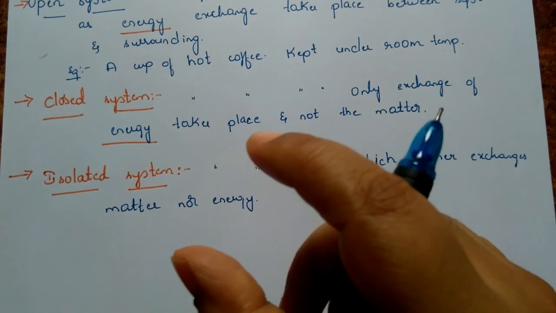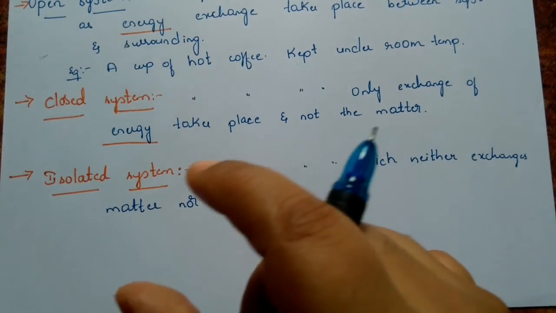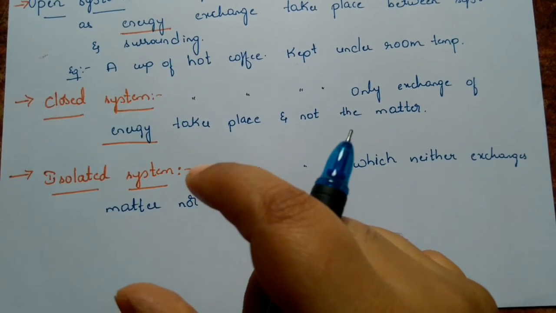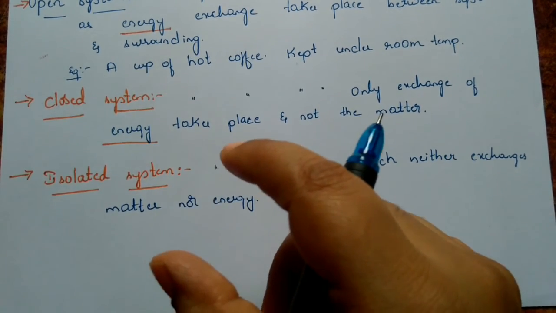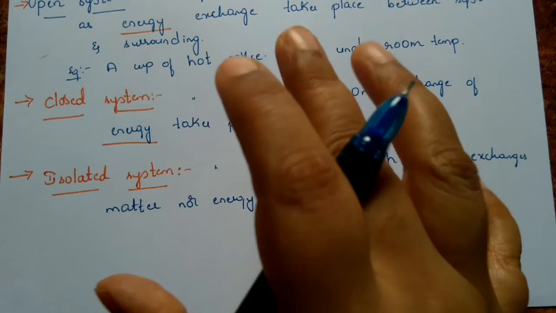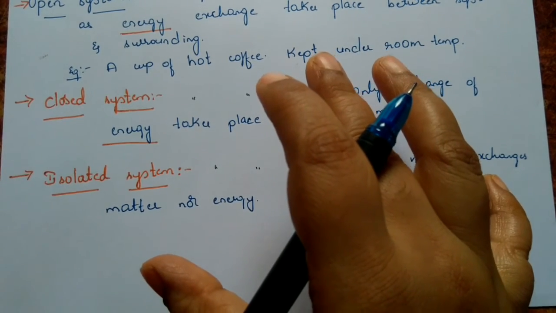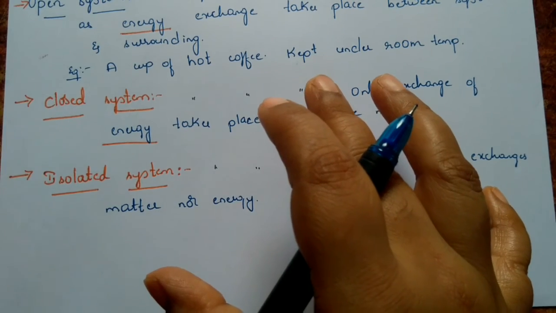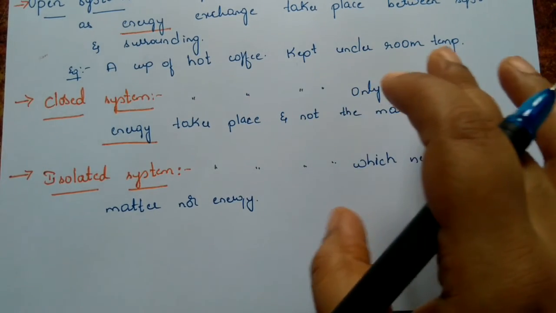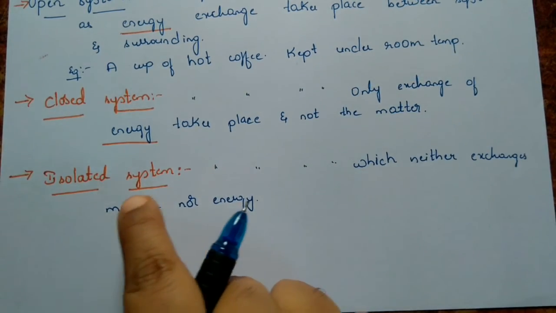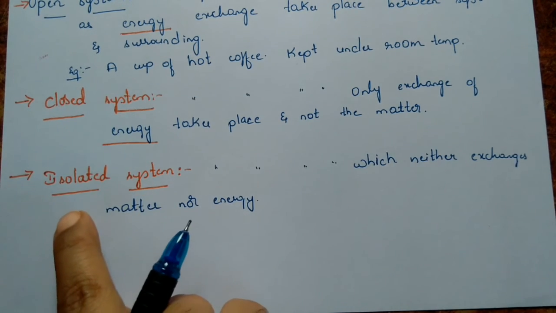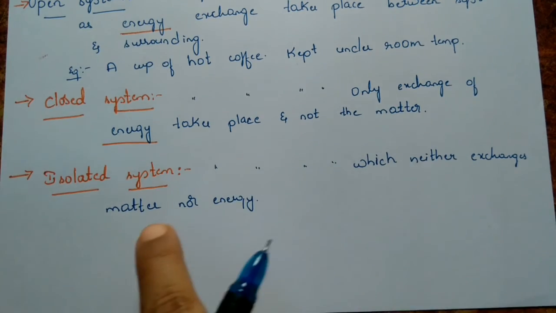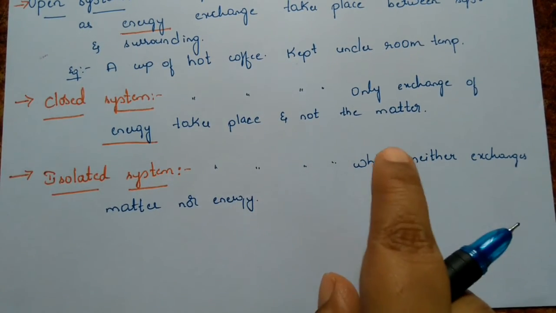We have taken a hot solution and filled it in a thermos flask. Neither the matter, the vapor, is going to come out, nor the energy. The hot solution remains the same. That is what an isolated system is. So an isolated system is a system in which neither exchange of matter nor energy takes place.